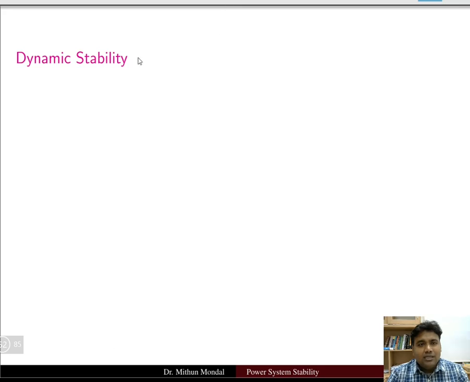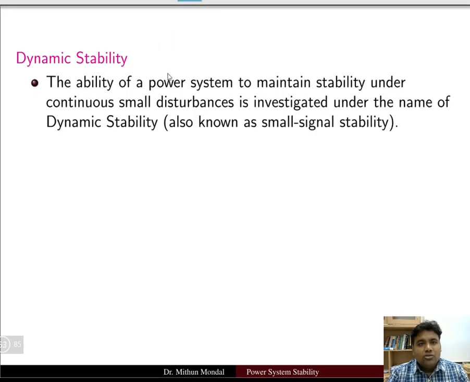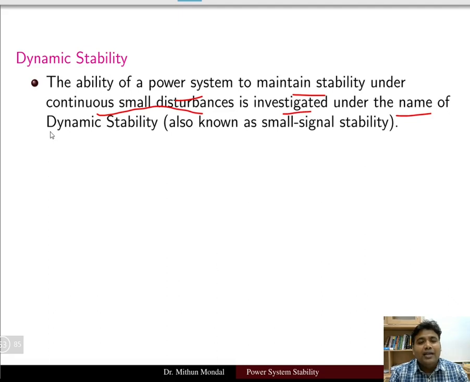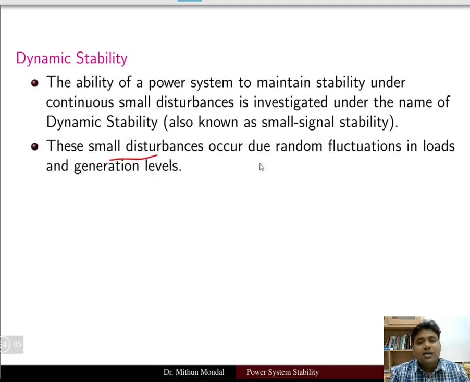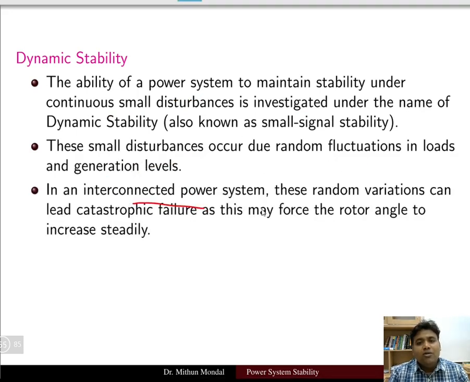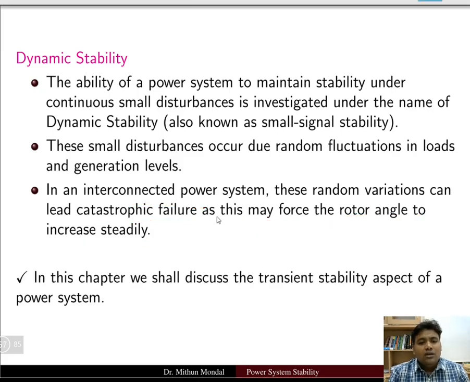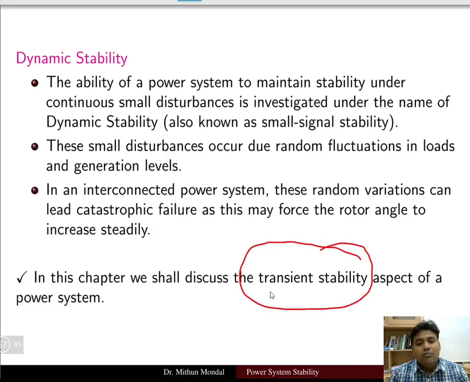The other stability that we have seen is dynamic stability. The ability of a power system to maintain stability under continuously small disturbances is investigated under the name of dynamic stability, also known as small signal stability. These small disturbances occur due to random fluctuations in loads and generation levels. In an interconnected power system, these random variations can lead to catastrophic failure, as they may force the rotor angle to increase steadily. Basically, we will be focusing our study on transient stability studies for the power system.